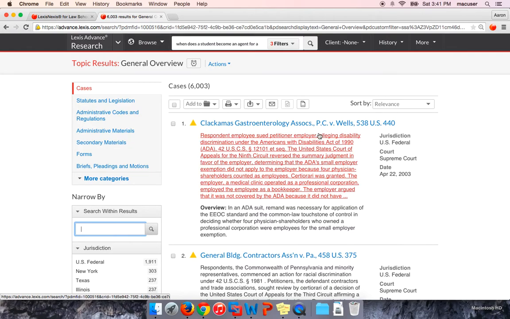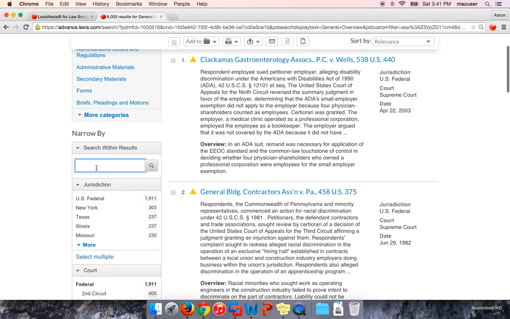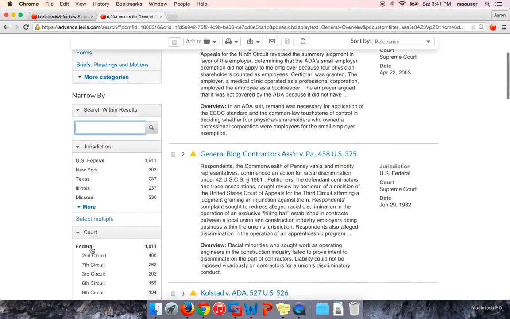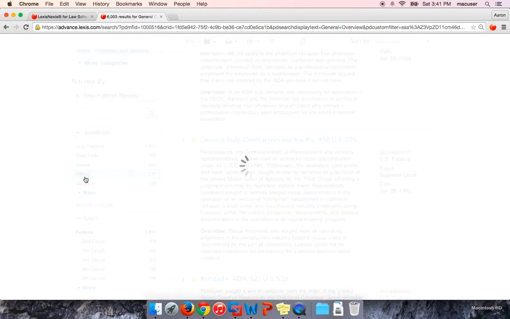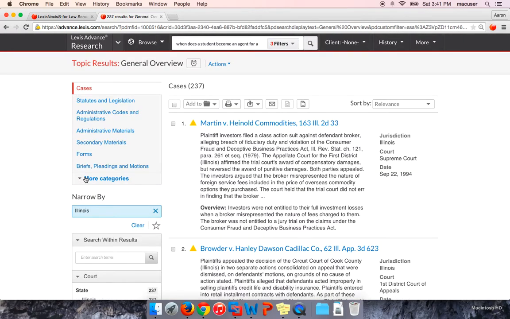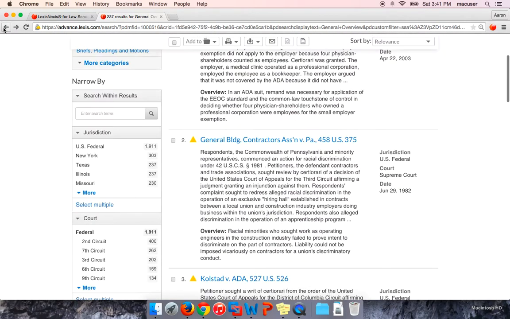That's a really great way to see everything that's out there if you're looking for other jurisdictional case law. Or you can start to type in search within results options, like facts and circumstances, or narrow it again to your jurisdiction or your specific circumstances. So that's the first tool, which is very easy to do.